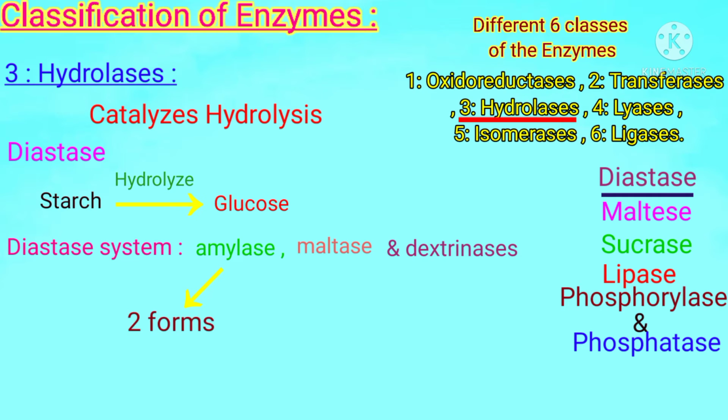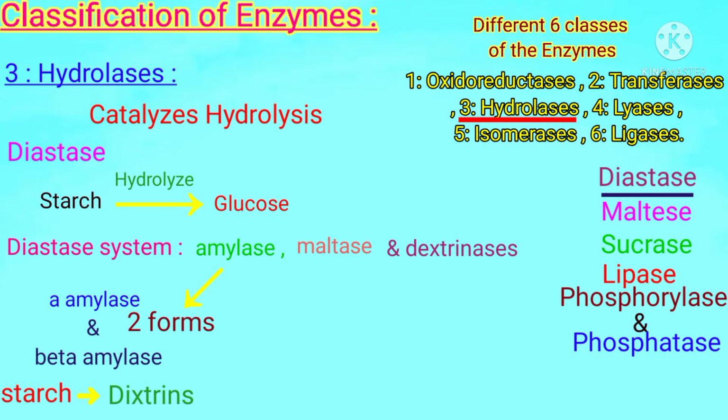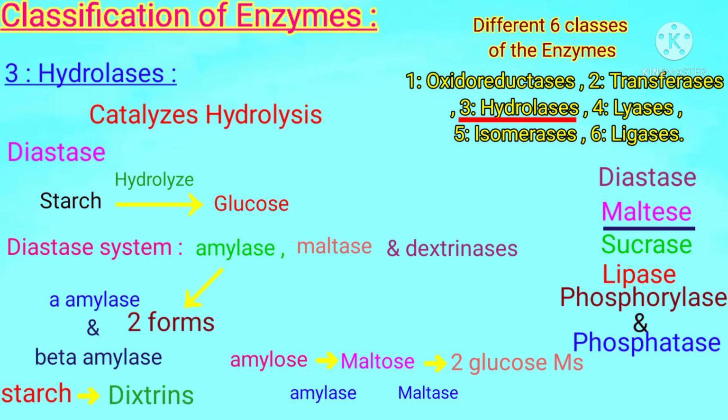Amylase occurs in two forms, alpha amylase and beta amylase. Both of these enzymes hydrolyze starch into smaller units called dextrins. So students, amylose, which is a sugar, is hydrolyzed into maltose in the presence of the enzyme amylase. This maltose is converted into two molecules of glucose in the presence of the enzyme maltase.